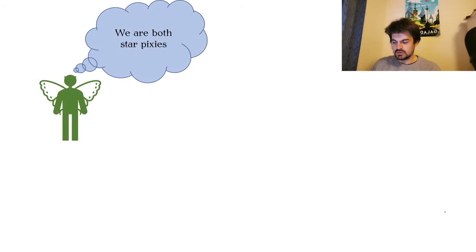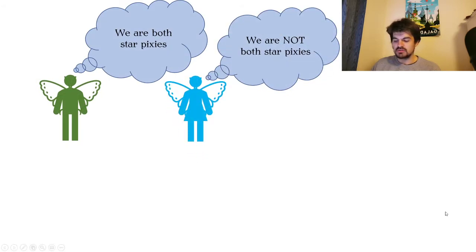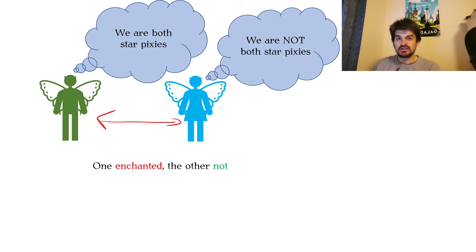So, what we have is a husband and wife. They're called Mr. and Mrs. Glittertail. I can't actually pronounce this. And they believe two different things. The husband believes that they are both star pixies, and by both he means himself and his wife, right? Whereas at the same exact time, his wife believes that they are not both star pixies, right? But what's more, we know for a fact that one of them is enchanted while they are believing those things, and the other is not enchanted while they are believing those things.